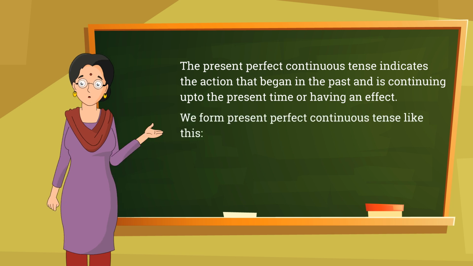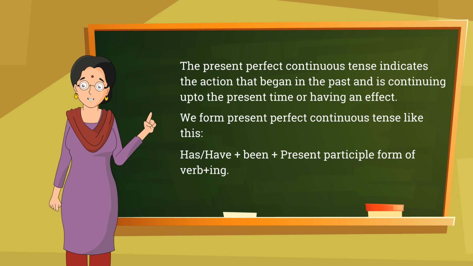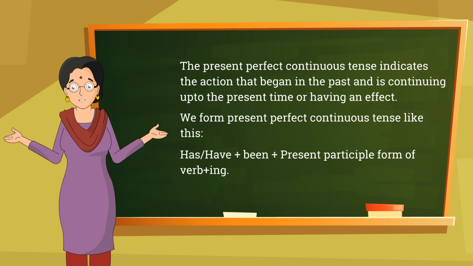We form present perfect continuous tense like this: has or have plus been plus present participle form of verb plus ing.